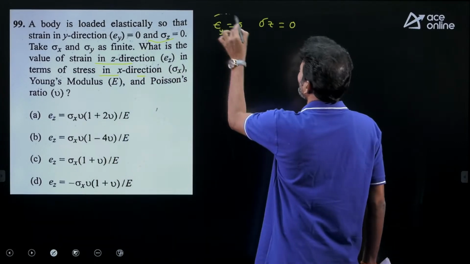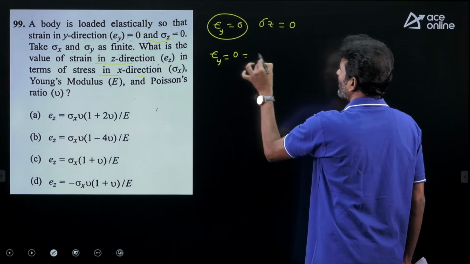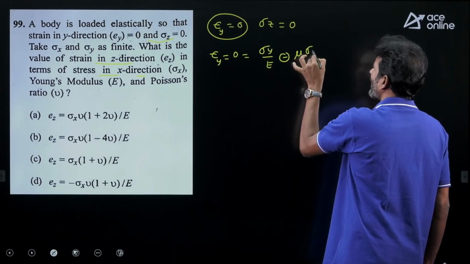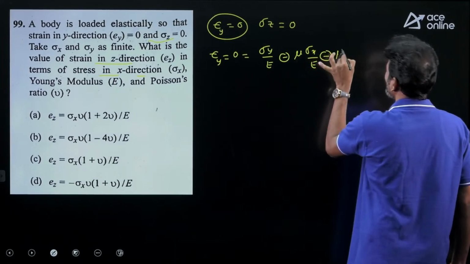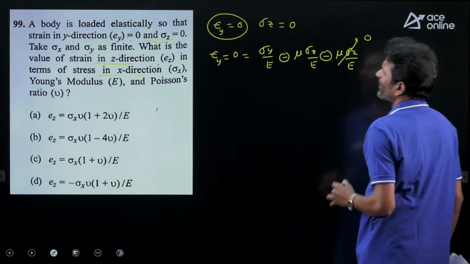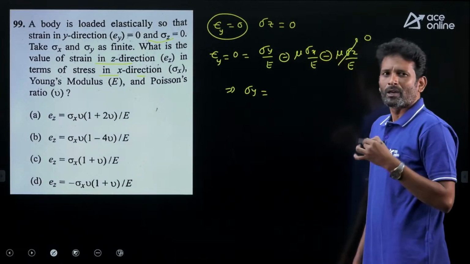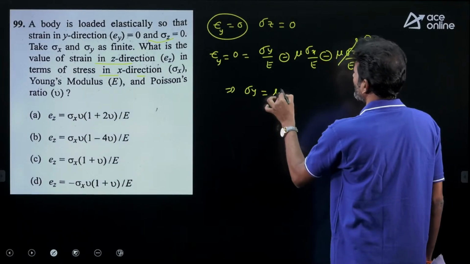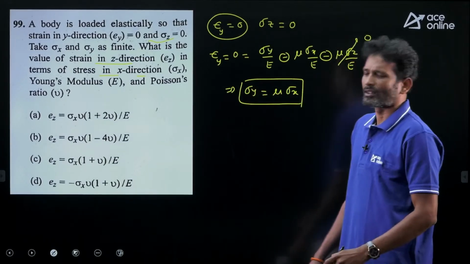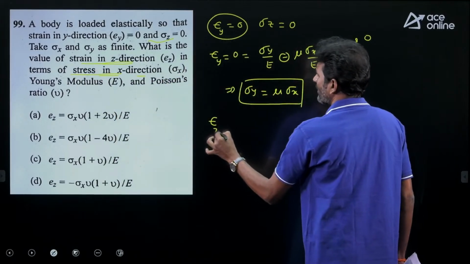Let's first use the condition epsilon y equal to 0 in the generalized Hooke's law: sigma y divided by E minus mu times sigma x divided by E minus mu times sigma z divided by E. The sigma z value is clearly 0. Simplifying, I get the value of sigma y in terms of sigma x. Sigma y equals mu times sigma x. But this is not what is asked. It asks for the strain in z direction, epsilon z.